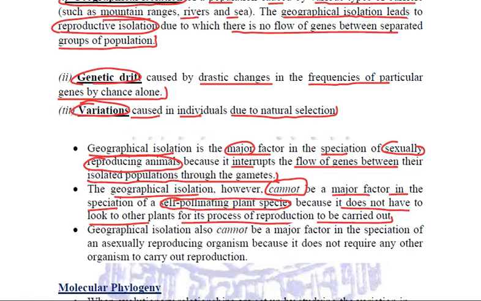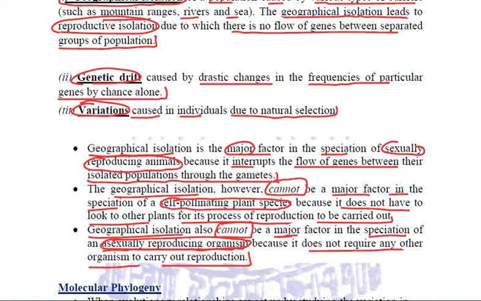Similarly, when we are talking about asexually reproducing organisms, then also geographic isolation cannot be a major factor in the speciation of any asexually reproducing organism. Reason? Quite simple, because they are reproducing asexually, they do not require any other organism to carry out the process of reproduction.